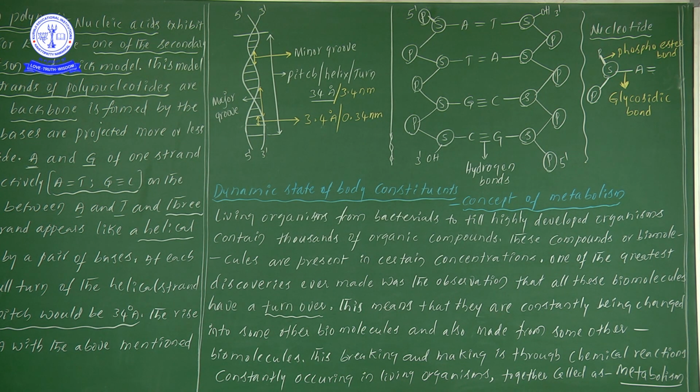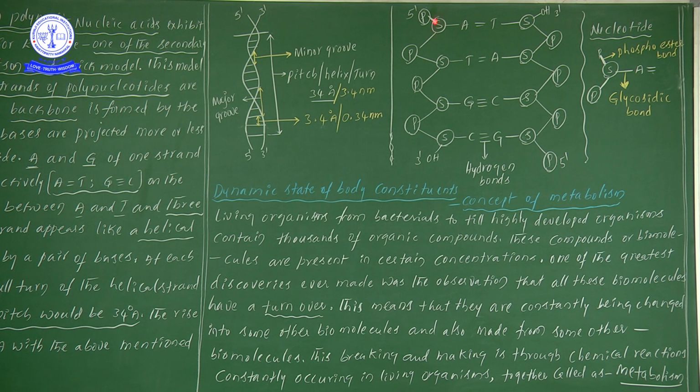Now diagrammatically, here the pentose sugar is there, here the phosphate is there. This particular phosphate you are observing is attached to the pentose sugar at the 5th carbon. So that's why it is the last one, and in this strand we will call this end 5'. Actually this point is in second year, in plus two. If you are unable to understand now, I will explain that particular point even in plus two. What is the point now?